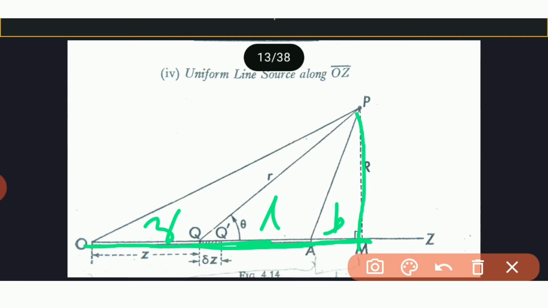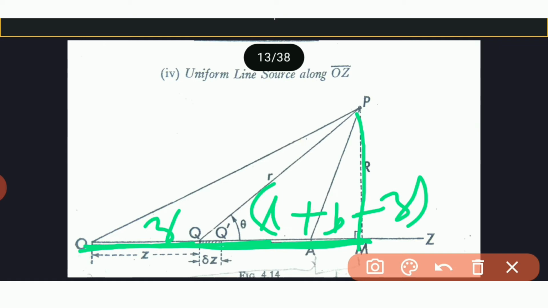QM distance is QA plus AM, so this is L plus B. But L distance is from O to M. So OM is L plus B, and we subtract distance Z, which is from O to Q. Then we get this distance QM. So QM is L plus B minus Z.